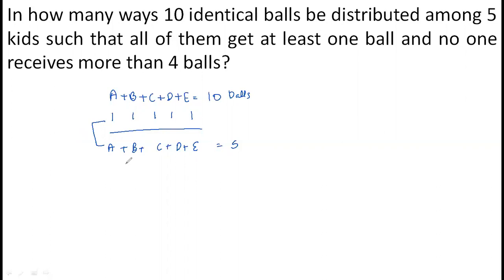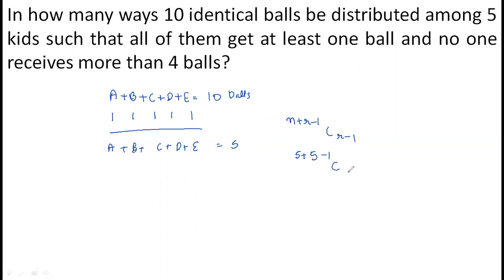Now these 5 balls are to be distributed among these people A, B, C, D, E. And what are the total cases we have? What is the formula for non-negative integral solution? The formula is n plus r minus 1 C r minus 1, right? I have to distribute all these things among 5 people. If I talk about non-negative integral solutions, what will the answer be? 5 is the number of items to be distributed, and r is the number of people among whom the items are distributed.